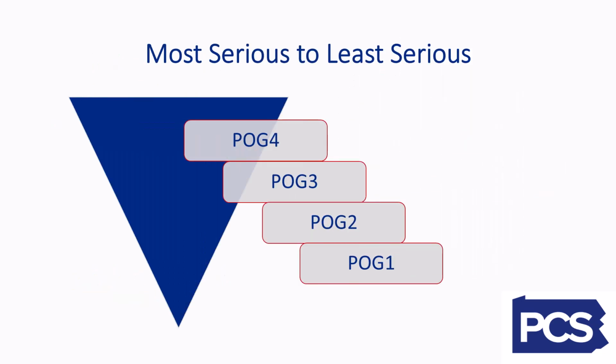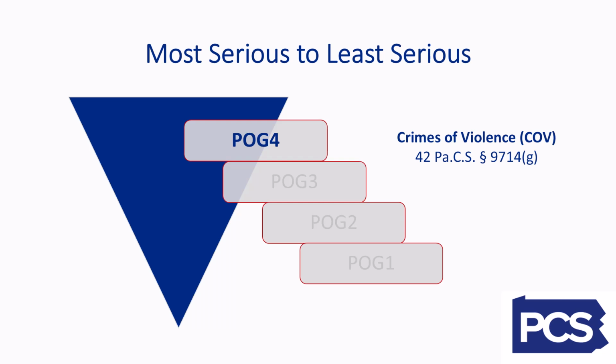Let's start by looking at all of the POGs together, from most serious to least serious. There are a total of 4 POGs. POG 4 is the most serious POG, and POG 1 is the least serious POG. All of the offenses considered in a person's criminal history will fall into one of these POGs. Now, let's look more closely at each POG.